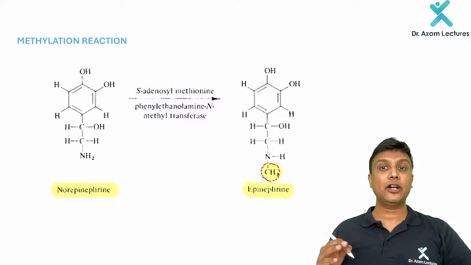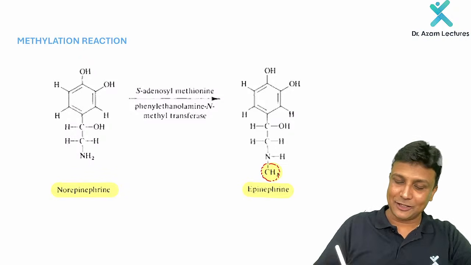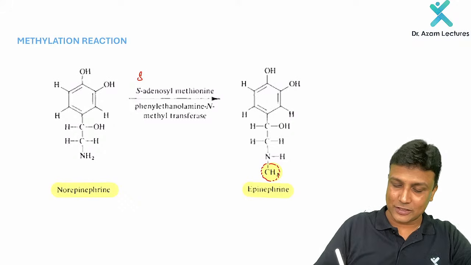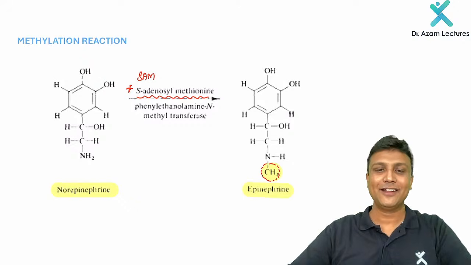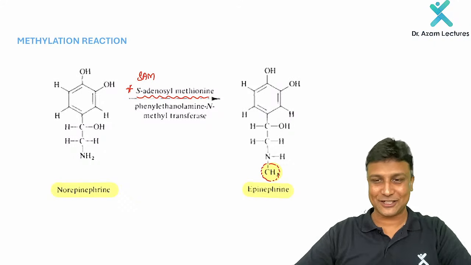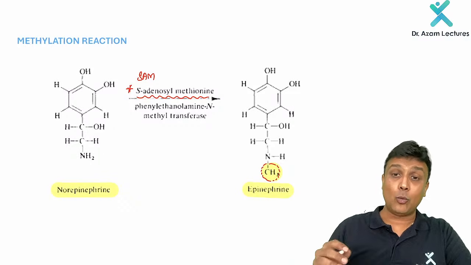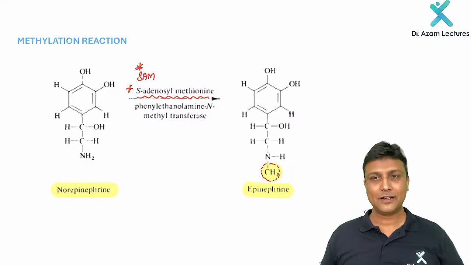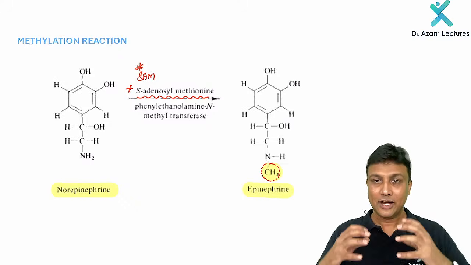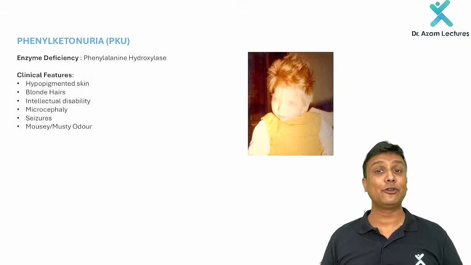But now the important question, the million dollar question here is who is going to add that methyl group? The methyl group is added by SAM. And what is the full form of SAM? S-adenosylmethionine. That is the one which is going to be the methyl group donor. That is what they're asking in your exam. So norepinephrine to epinephrine is one of the examples of methylation. I want you to remember SAM, the methyl group donor that adds the methyl group here. This is also an important thing to revise before going to the exam.